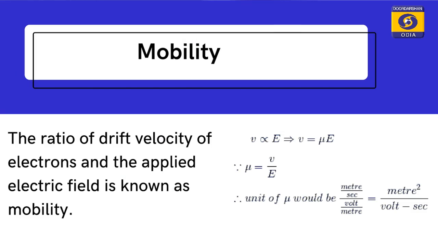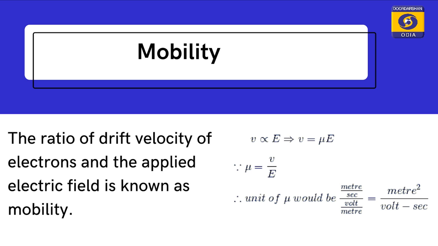Next, we will go to mobility. What is the meaning of mobility? As the name suggests, mobile means motion. Due to the motion of the electrons and the electric field which we have applied, they have a relation among themselves, and the ratio of the drift velocity of the electron to the electric field is known as its mobility.